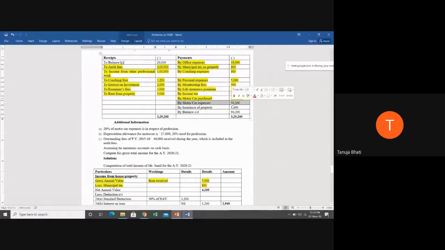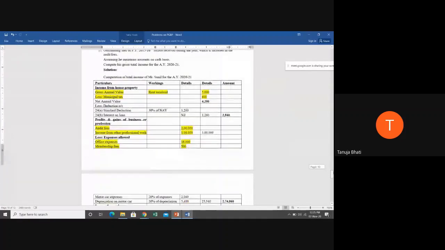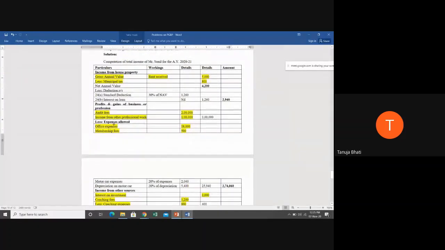So in this motor car expenses, will you take the entire expenses as profession expense, or only 20% you will take as profession expense allowable? You will take only 20% because only 20% is used for the business. So 10,200 into 20% is your allowable expense, which you are going to deduct from your income. So motor car expenses, 20% of expenses.